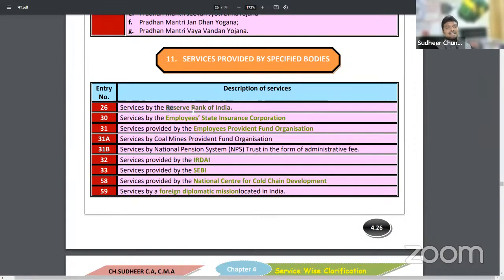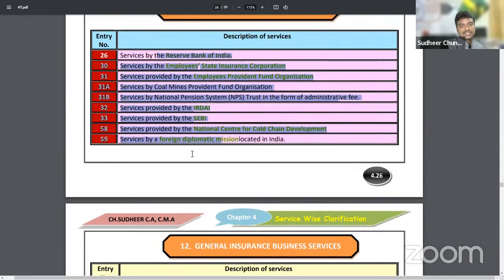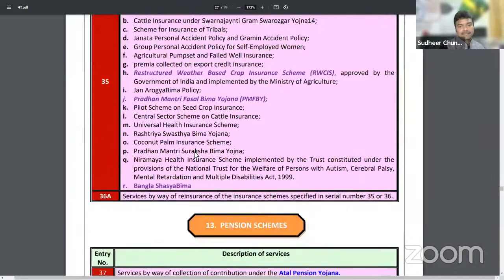For banks, who is the regulatory authority? RBI. For insurance companies, IRDA, the Insurance Regulatory and Development Authority. Services they provide to insurance companies are exempted. SEBI providing services to stockbrokers is exempted. The National Center for Cold Chain Development providing services to cold storages is exempted. Next, visa services: foreign diplomatic mission services mean nothing but visa services. So these are specific bodies, big bodies, and their services were exempted from GST. We have learned those names here.